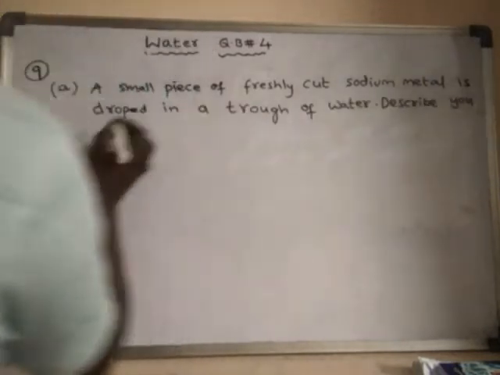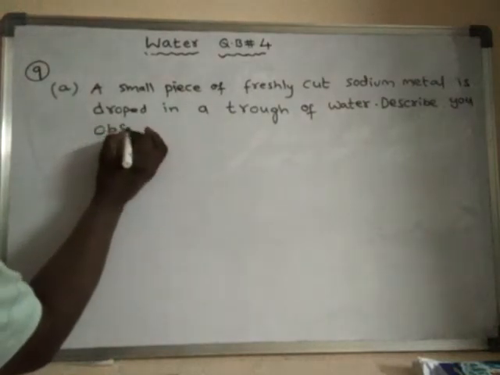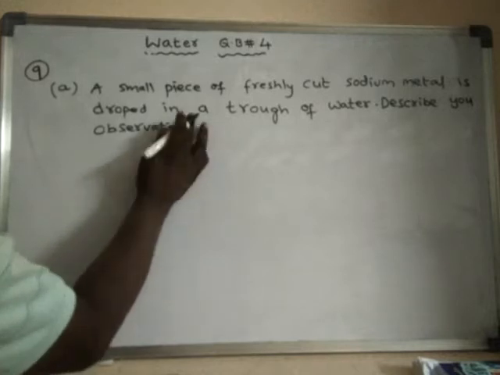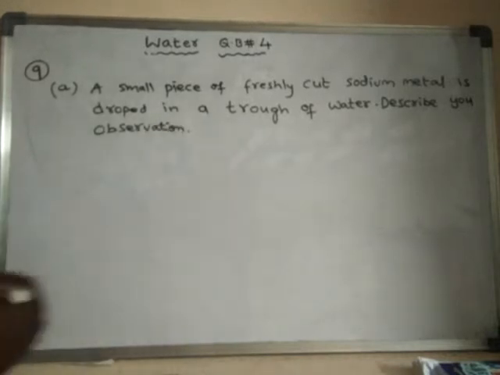Describe your observation. That means we have to explain what we observe.